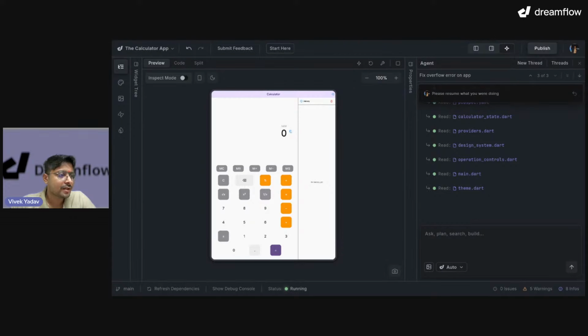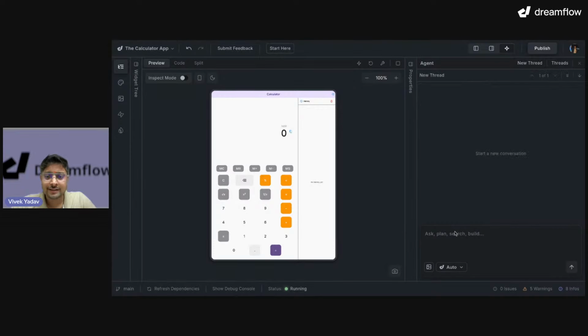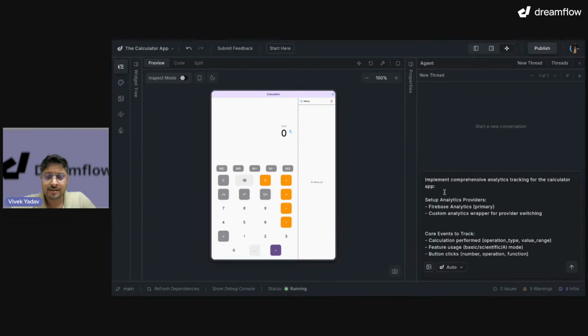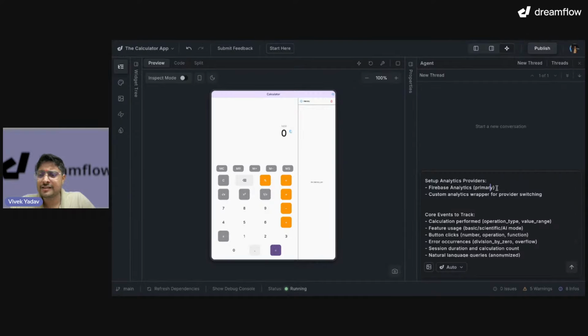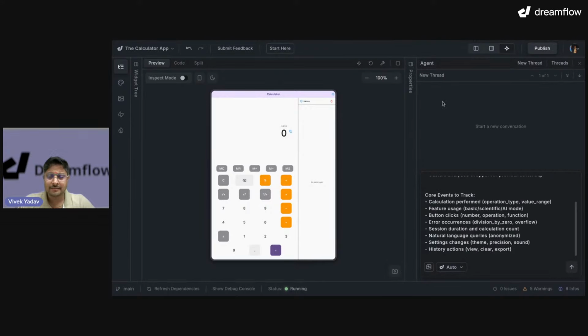Okay. So I will say please implement the NFR. For that I will start a new thread, right? I will paste my prompt. So my prompt says implement comprehensive analytics tracking for the calculator app. Set up analytics engine for me, Firebase Analytics. Let's remove the Firebase or just say, okay, just keep the Firebase. I don't want to do Firebase integration right now because, yeah, few days.